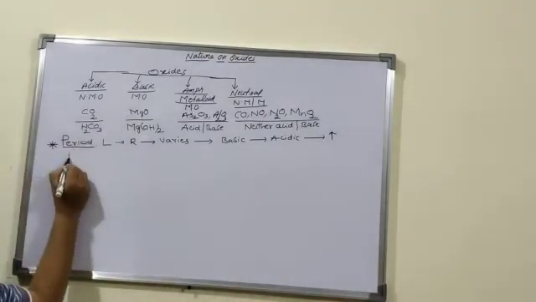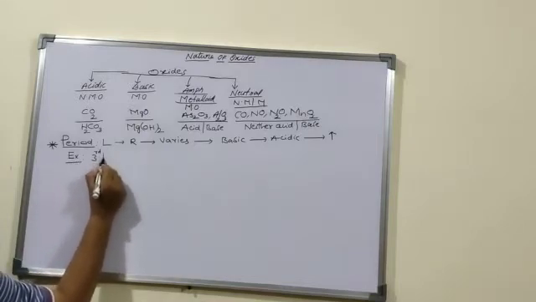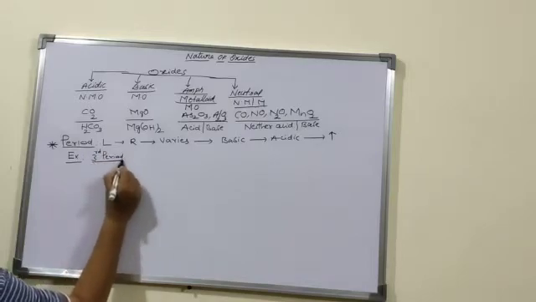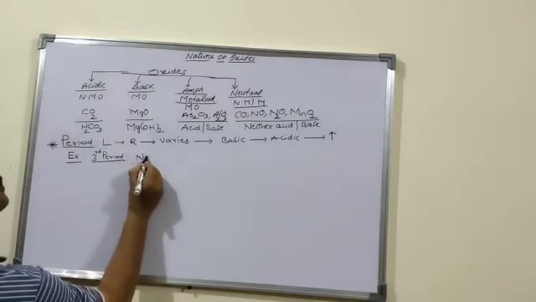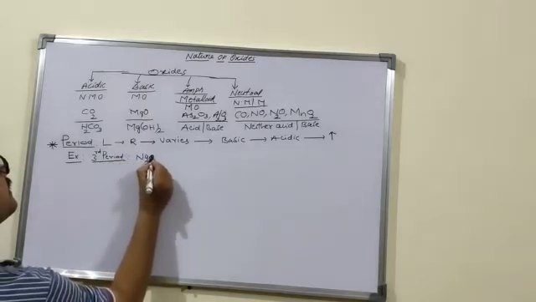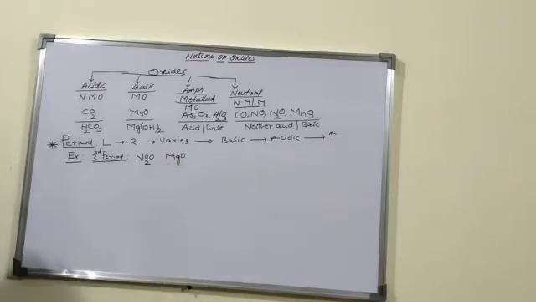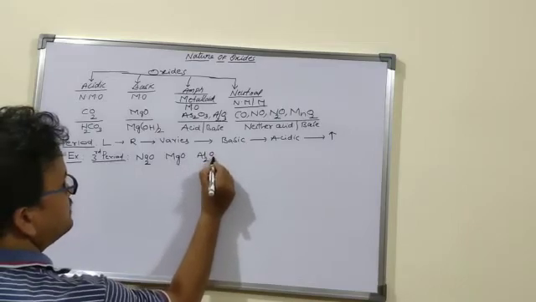For example, take the third period. Sodium gives sodium oxide. Next, magnesium gives magnesium oxide. Next, aluminium gives aluminium oxide.